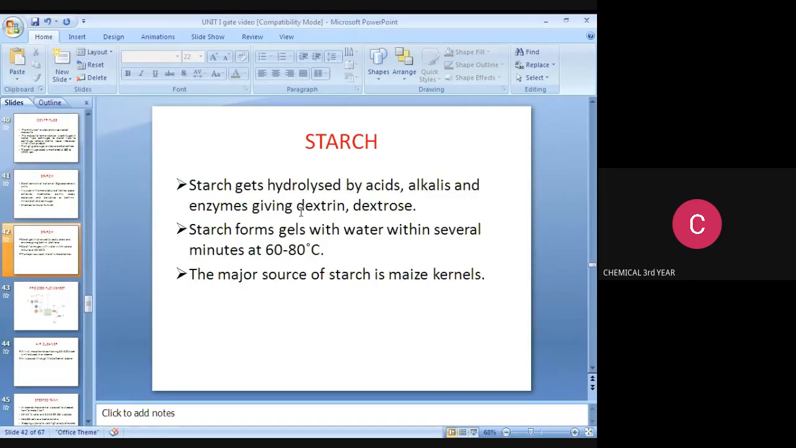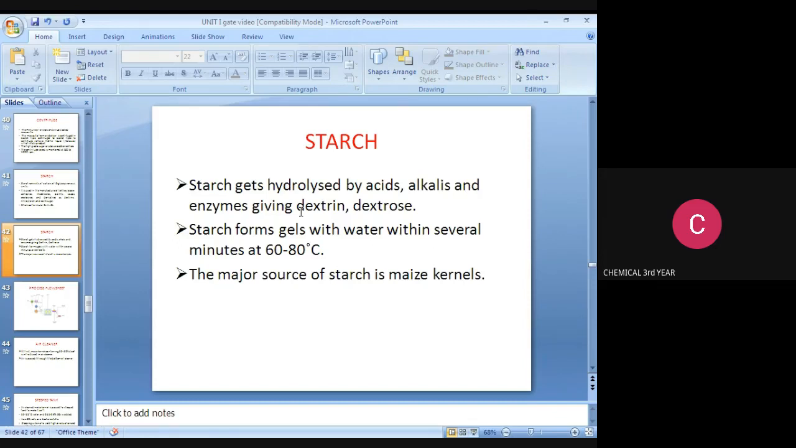Starch gets hydrolyzed by acids, alkalis, and enzymes, giving dextrin and dextrose. So starch produces hydrolysis by acids, alkalis, and enzymes, giving dextrin and dextrose. Starch forms a gel with water in several minutes at 60 to 80 degrees Celsius. The major source of starch is maize kernels. So all of you note it down.